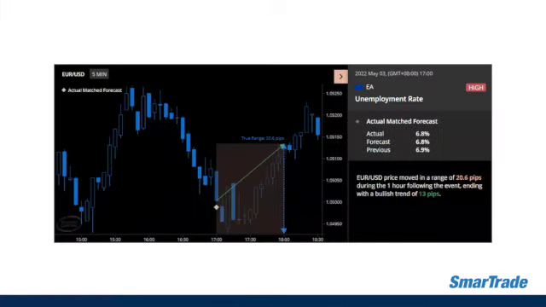For the euro dollar, the data was actually quite similar, or almost similar, right after the release, since the price of the euro dollar remains in the range of 20 pips, and it ended with a 13 pip move, bullish trend, 1 hour after the event.